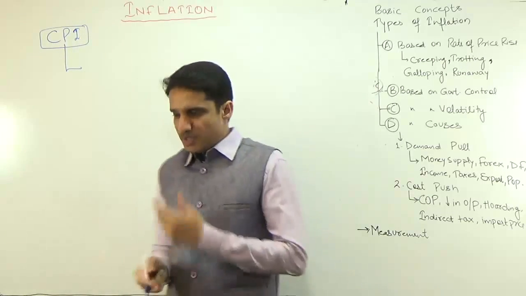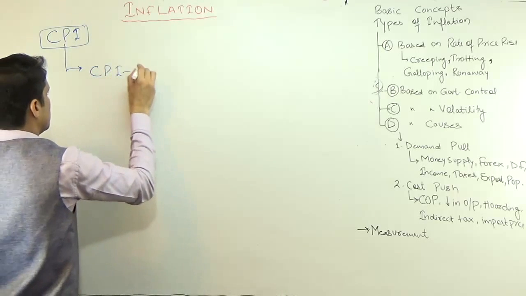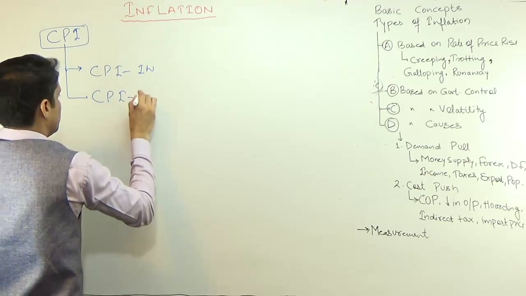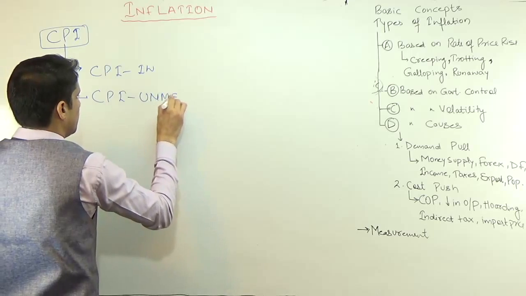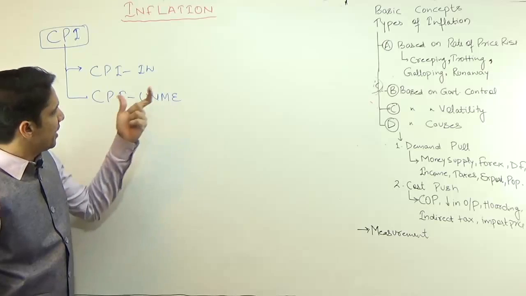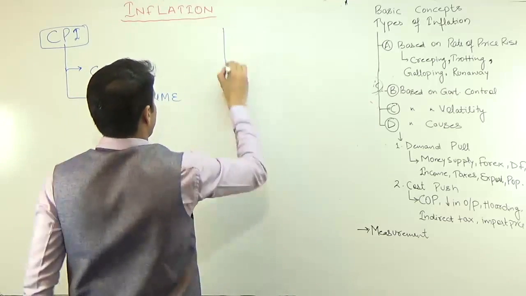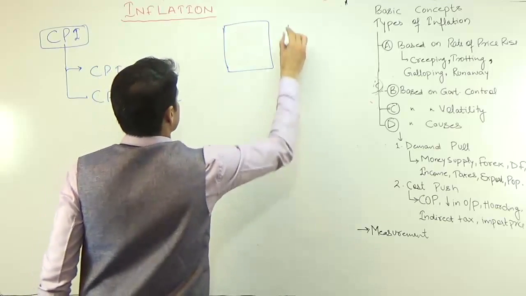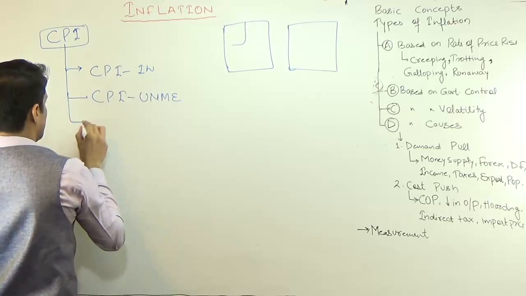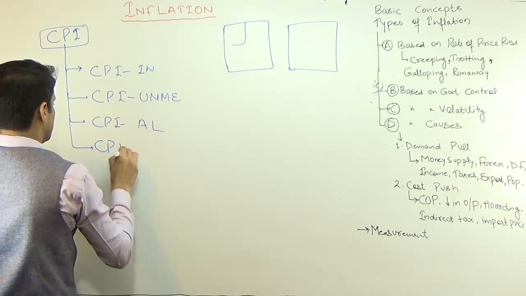Just like in case of CPI, we can have different types of audience. We can have CPI industrial worker, a worker working in industries. Then we have urban non-manual employee, a blue collar job, such kind of people. We have people working in MNCs, industrial workers, manufacturing workers. So we compare the prices which this industrial worker is paying, which this urban non-manual employee is paying, and we have CPI agriculture labor and CPI rural labor.